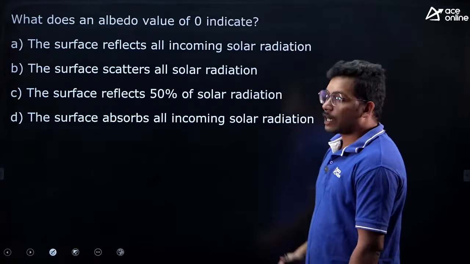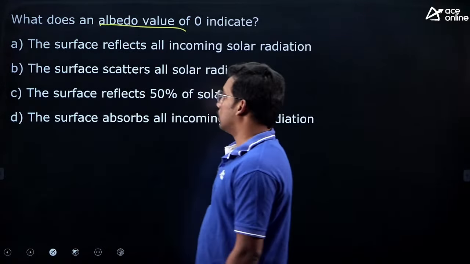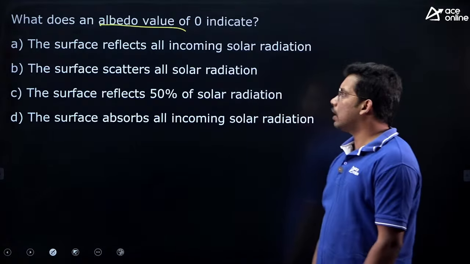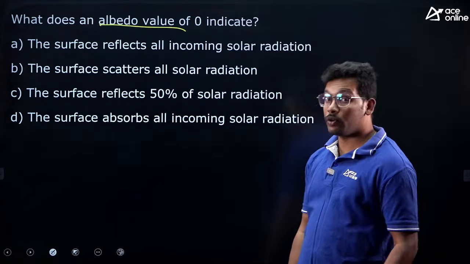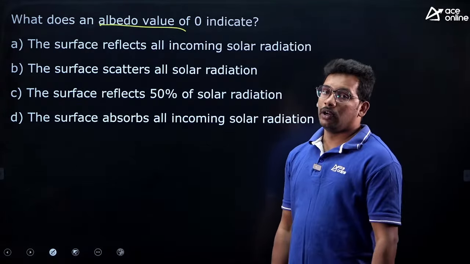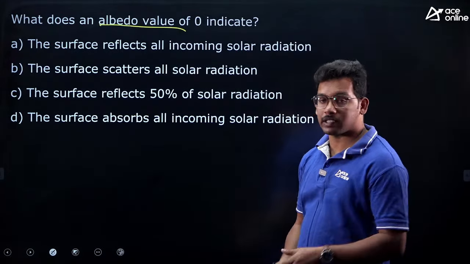Next one, we are clubbing environment also as part of geography. Some topics are interlinked. Now what does an albedo value of 0 indicate? First you need to know what albedo actually is. Let me explain. Albedo means capacity to reflect back sunlight.